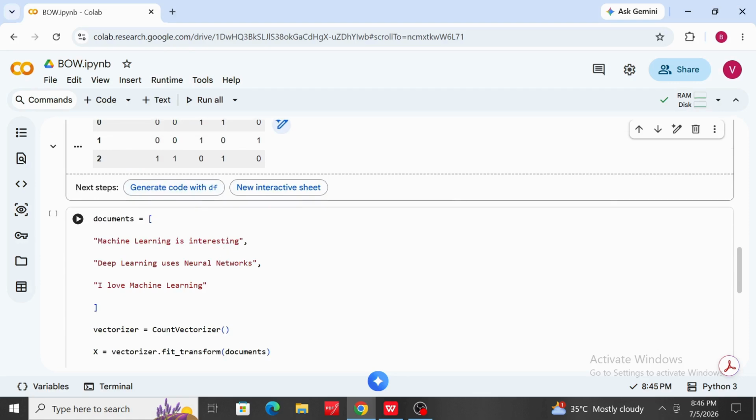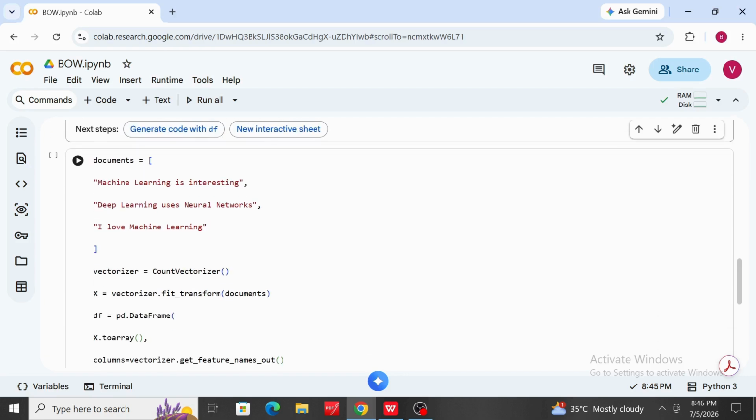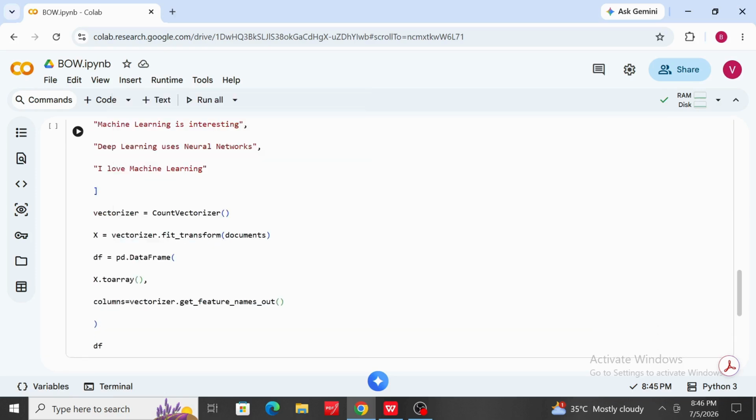Let's try another example with different sentences. First, we create 3 new documents. The first sentence is machine learning is interesting, and the second one is deep learning uses neural networks. Next is I love machine learning. Again, we use CountVectorizer. It builds a new vocabulary from these 3 sentences and converts them into numerical vectors. After that, we create a data frame using the transformed matrix and assign the vocabulary as column names. Finally, we display the data frame.